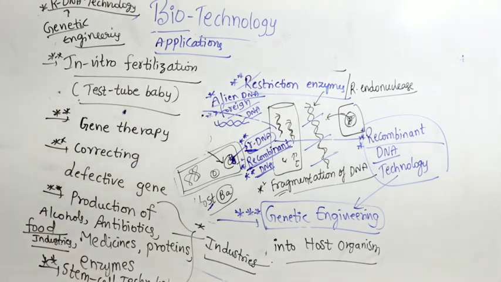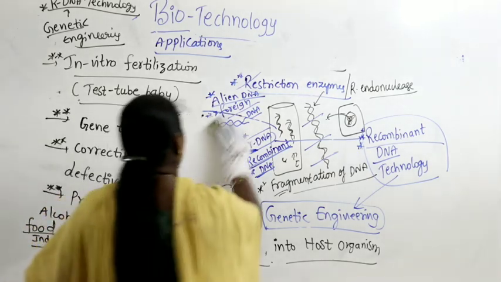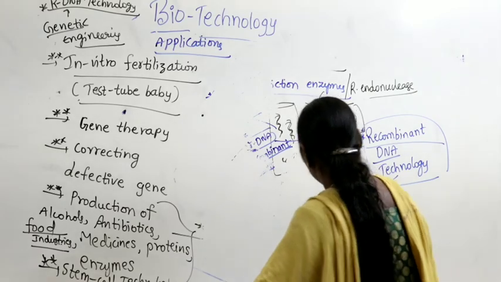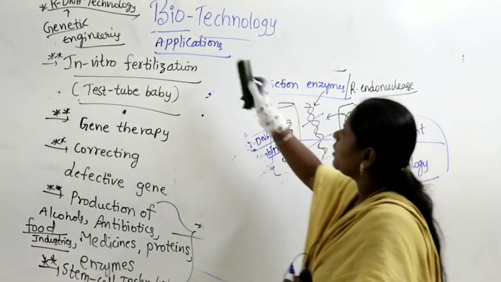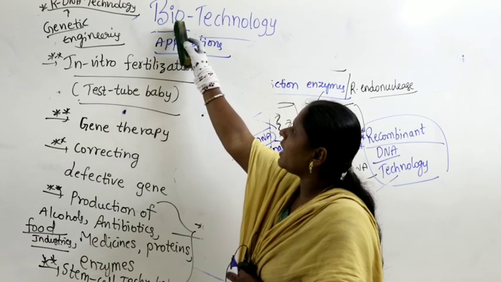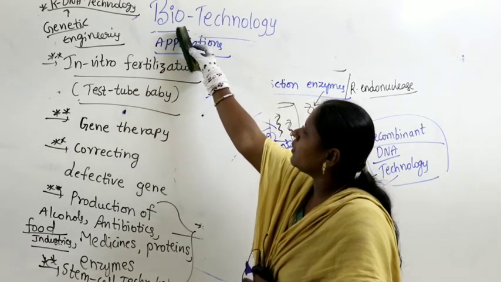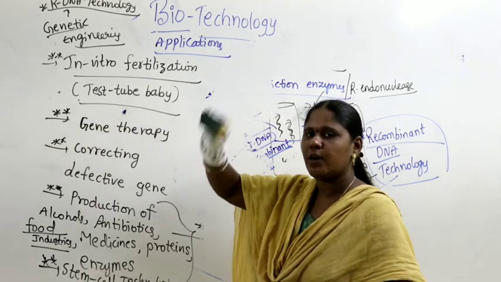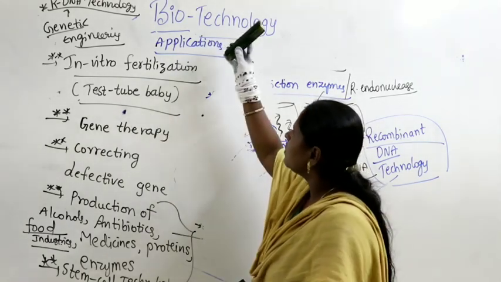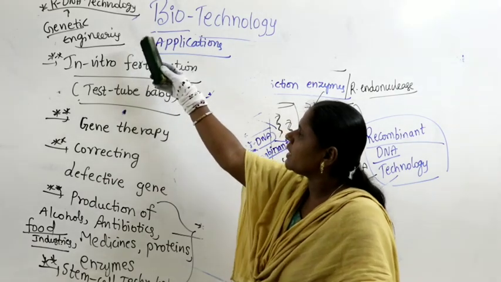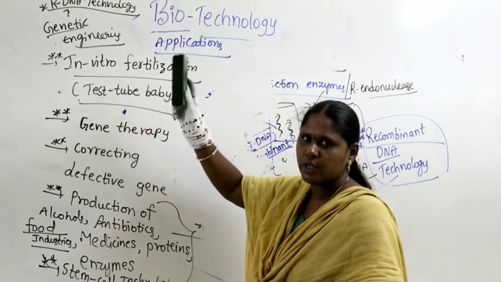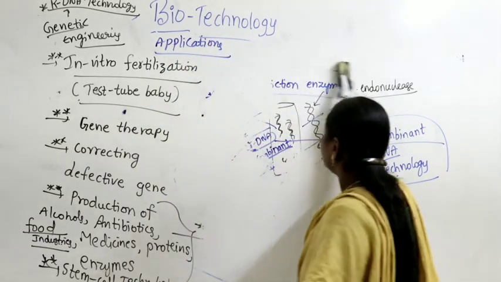As it has so many wide applications, from genetic engineering we developed a branch including microorganisms, plant and animal cells, and it's possible to apply the technology for the transfer of genetic material from one organism to another organism. So genetic engineering, recombinant DNA technology itself emerged as one of the most important branches today. It's called biotechnology.